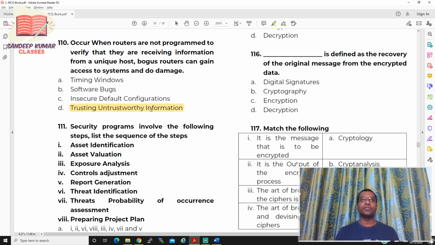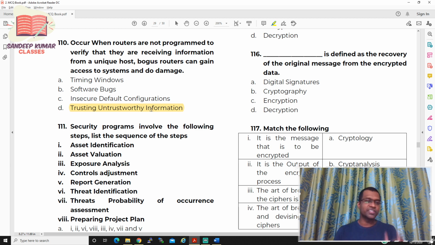So what do we mean by trusting untrustworthy information? Routers should be programmed in such a way that they identify what is a unique website and what is not a safe website. If your router is not identifying that, it is always a vulnerable activity. For example, if you are downloading something and your router says it is an untrusted website that has a virus or a harmful file, do you want to download this movie?